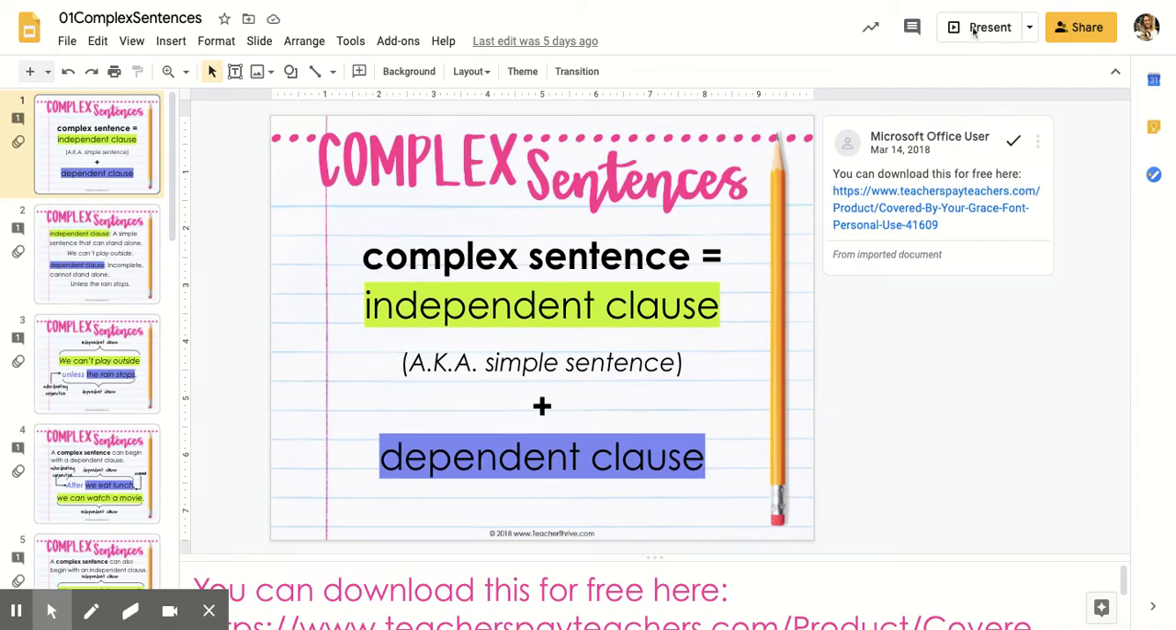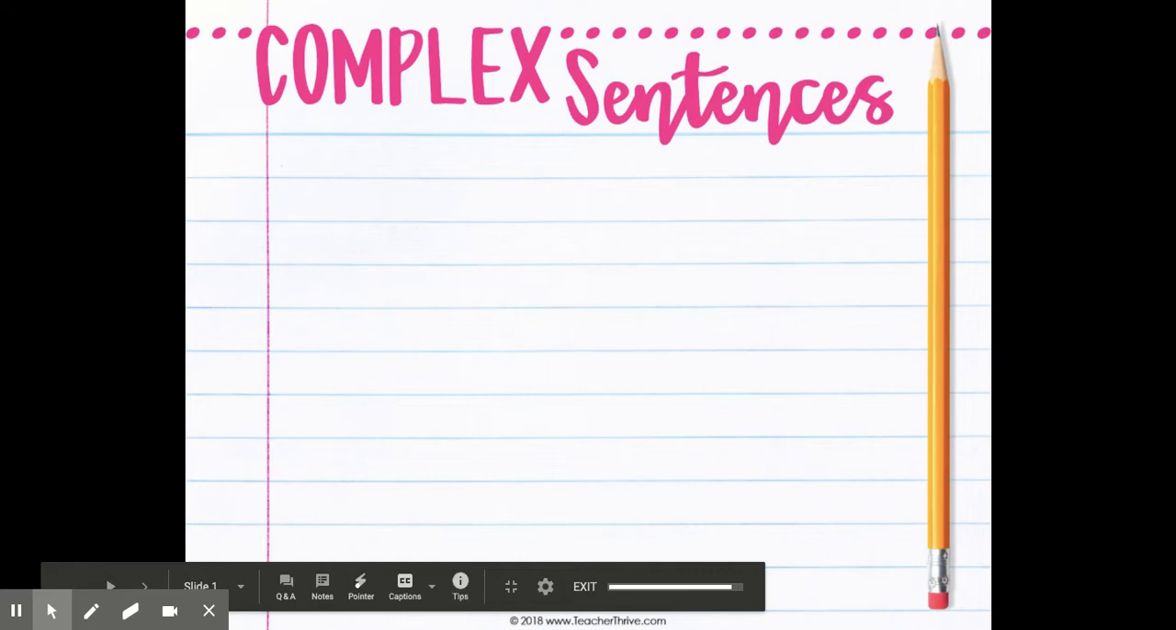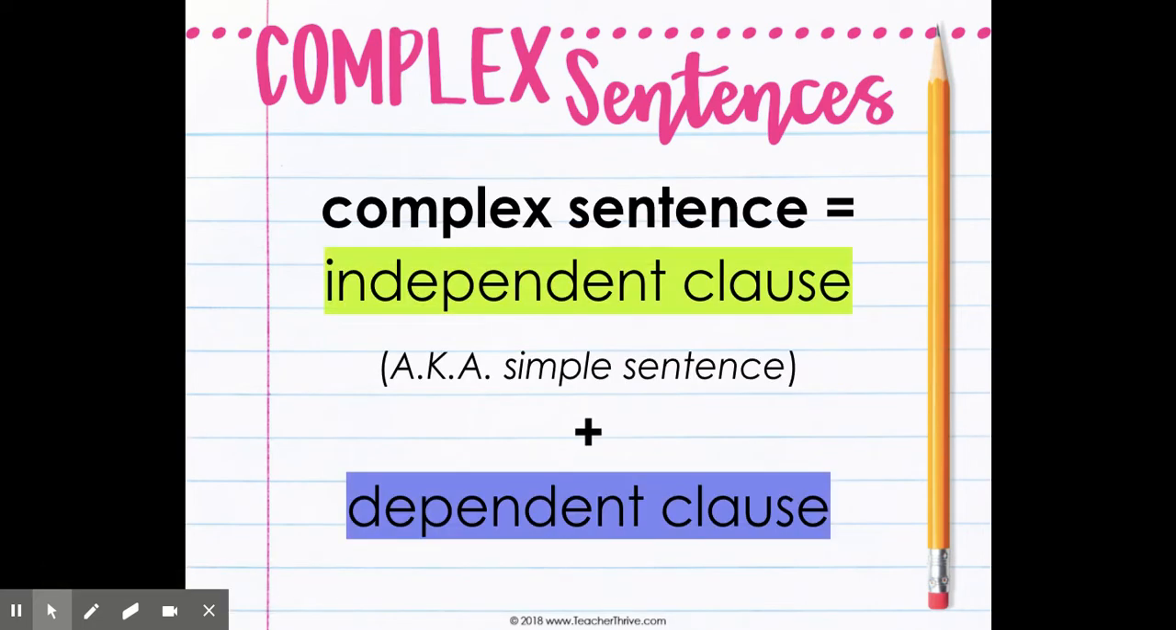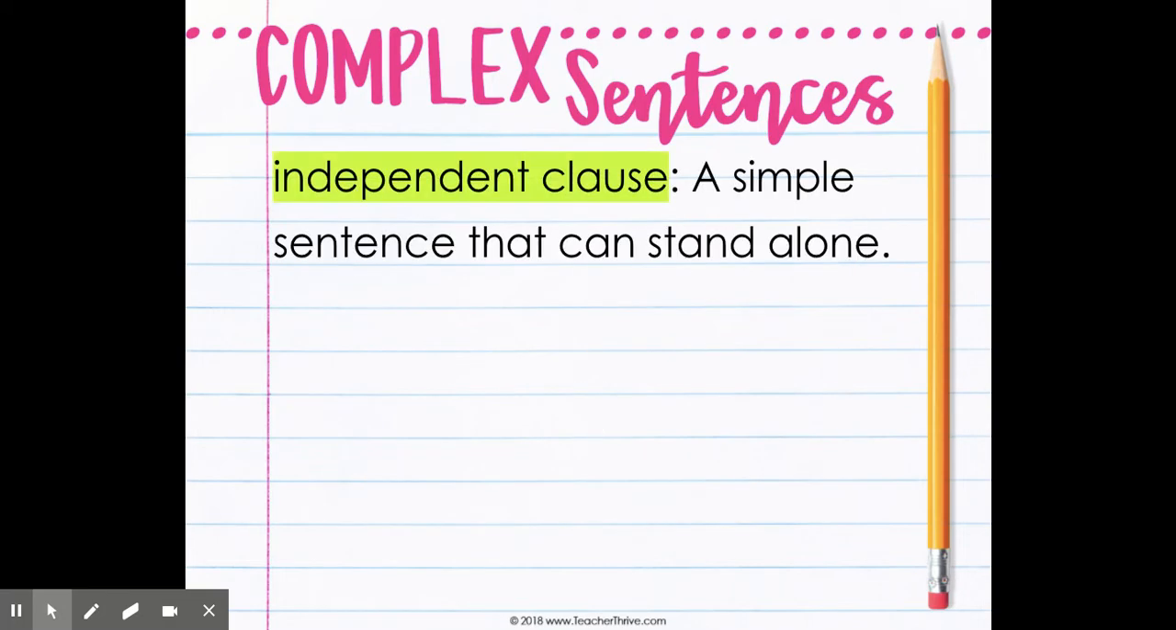Hey kiddos, so what we're going to do is a really quick review over complex sentences. Okay, so we know that a complex sentence is when I have an independent clause and a dependent clause put together. Remember, an independent clause is a simple sentence that can stand on its own. It's a complete sentence all by itself. It's got a subject and it's got a predicate.